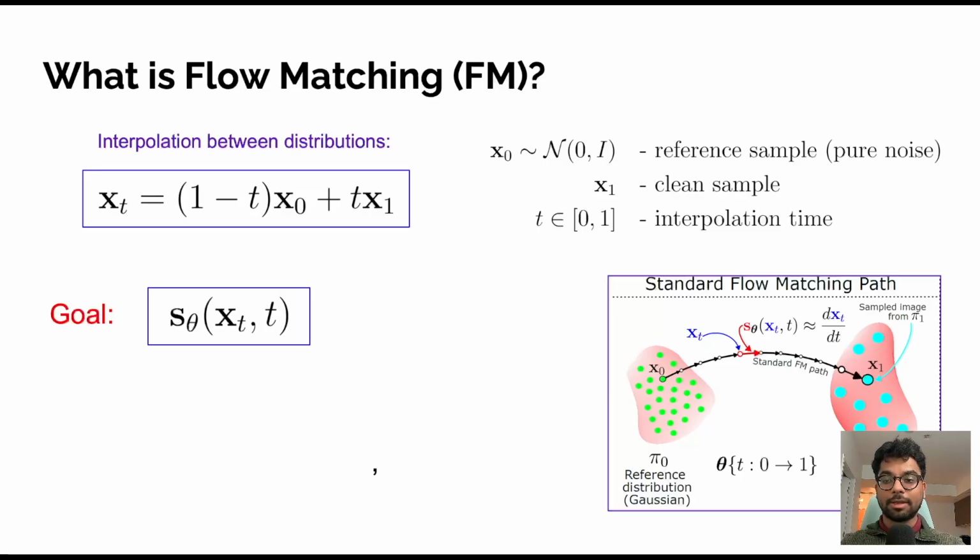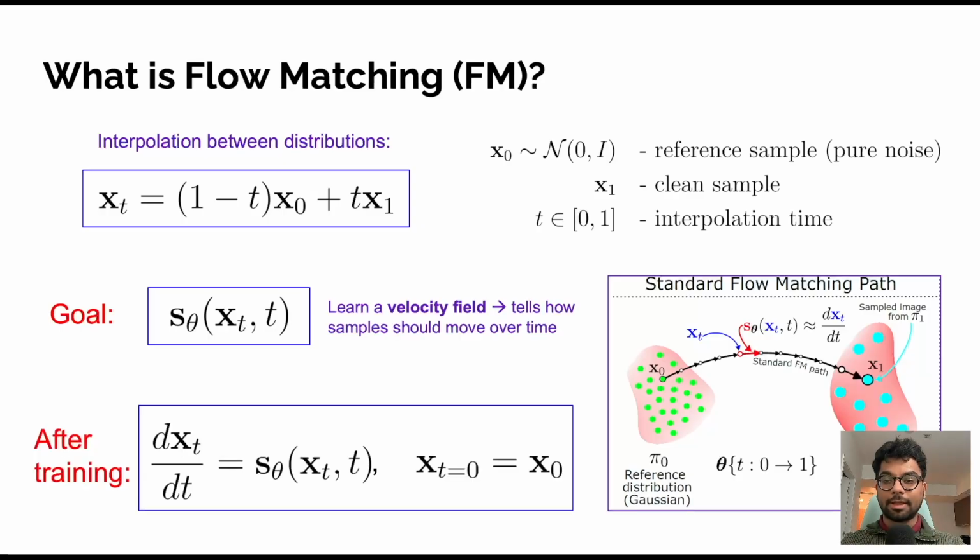The learning objective is to estimate a velocity field denoted by s theta, which is a function of xt and t, where theta are typically learnable parameters of a neural network. This function tells us how a sample at position xt moves at time t in order to reach the clean data distribution. So instead of directly learning to generate images, we learn the dynamics, that is the direction and speed at which samples evolve over time.